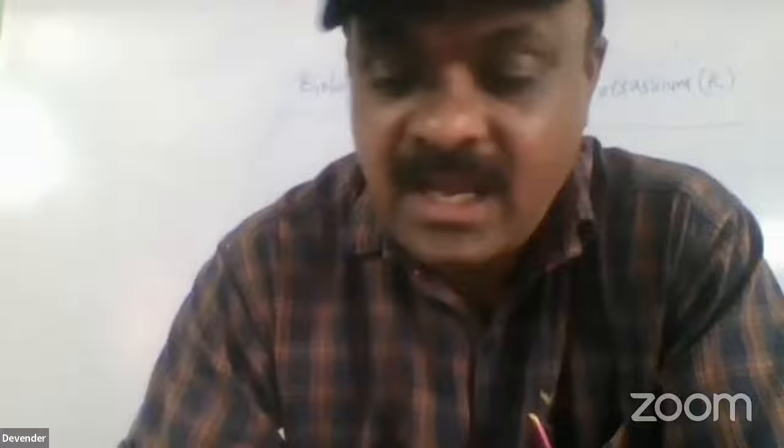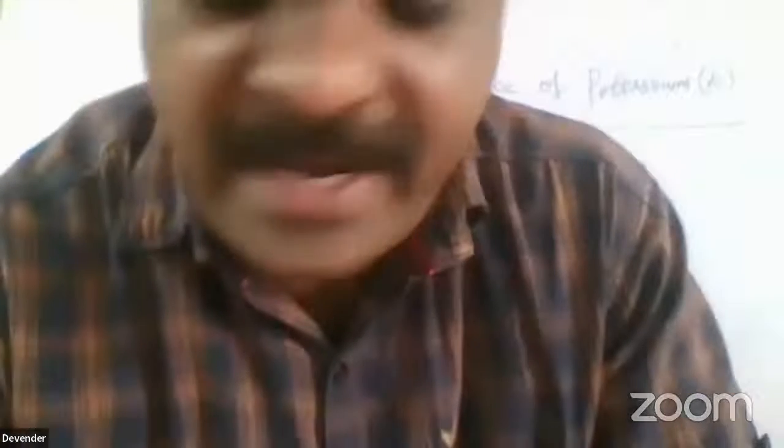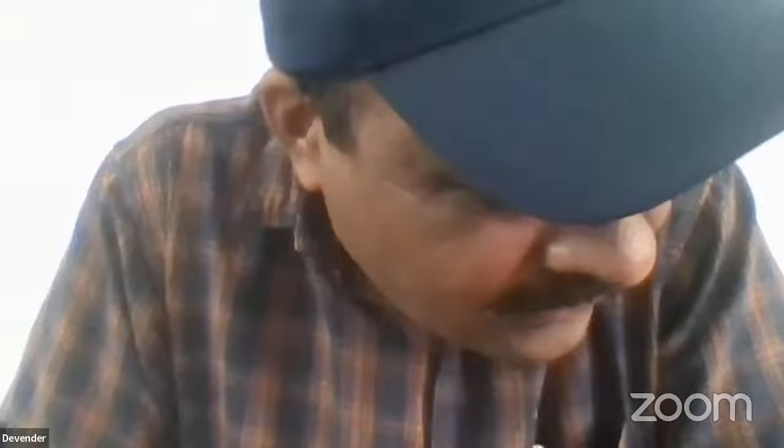This is about the first chapter, group one A elements. Sir, can you please explain diagonal relationship again? I'm not following. What is the diagonal relationship? Diagonal relationship, sir. Okay, fine. Diagonal relation.